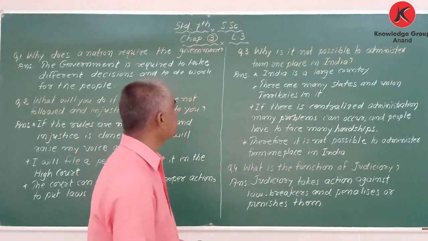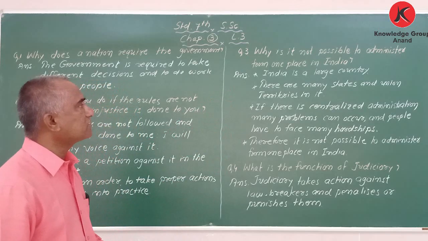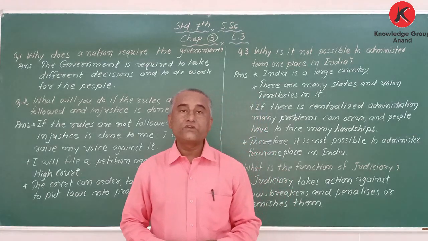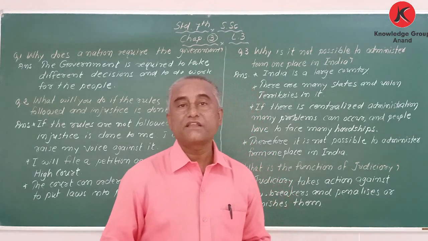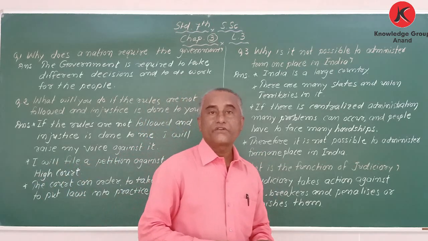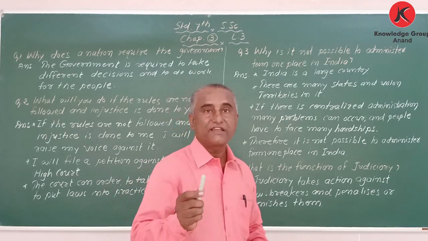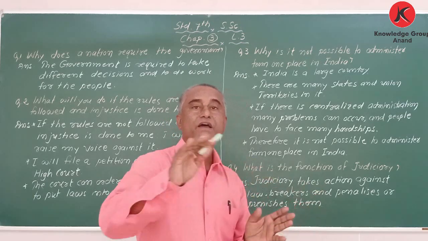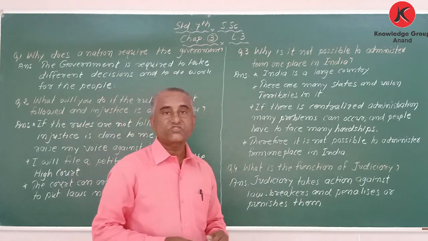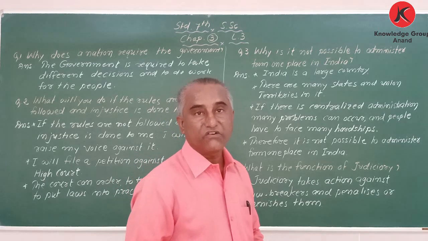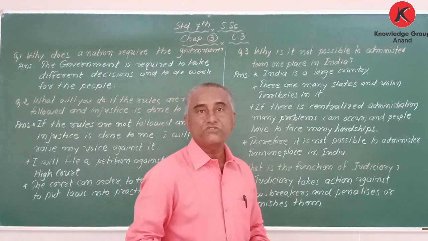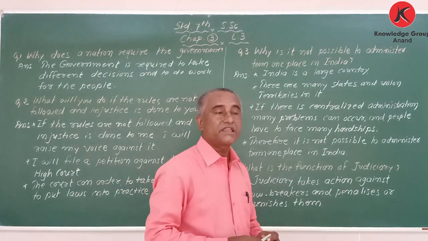My third question is, why is it not possible to administer from one place in India? In India, we know the capital of India is Delhi, and from Delhi the whole country is run. But my dear student, some areas like union territories are directly run by the central government. But other states like Gujarat, Rajasthan, Maharashtra, Madhya Pradesh are run by the state government. They take the guidelines of the central government, and after that they take the decision.